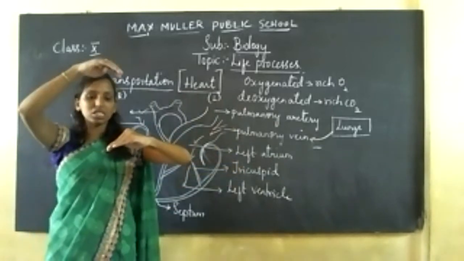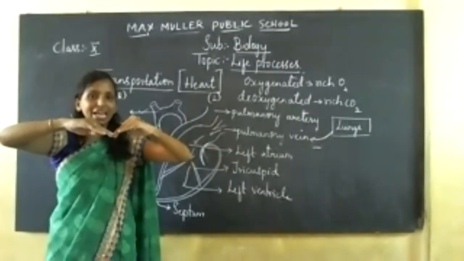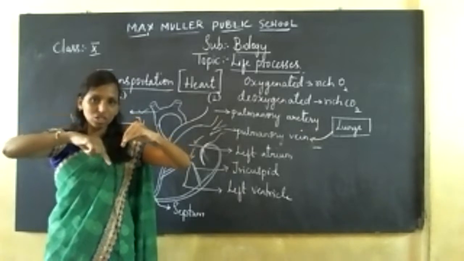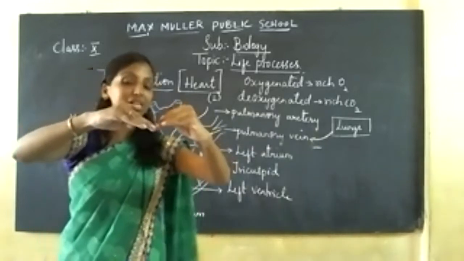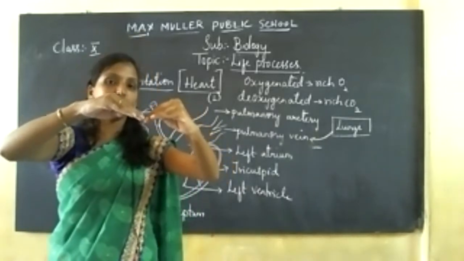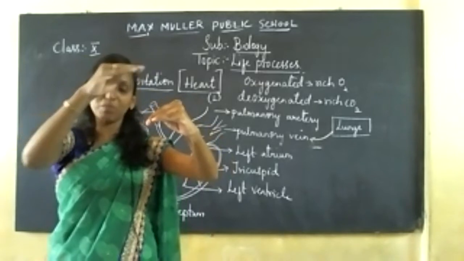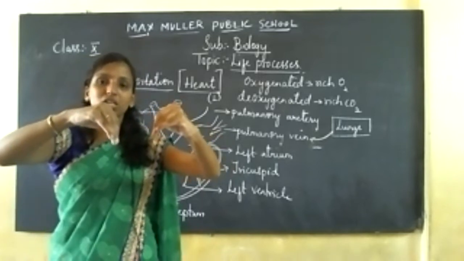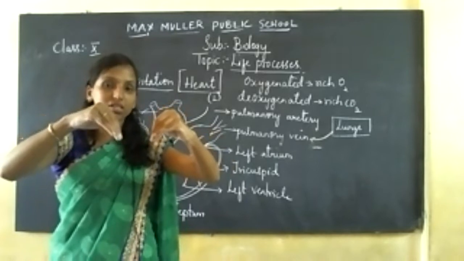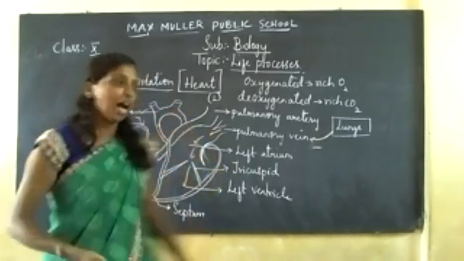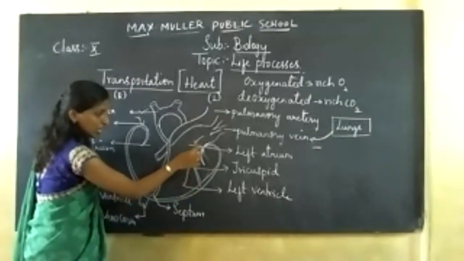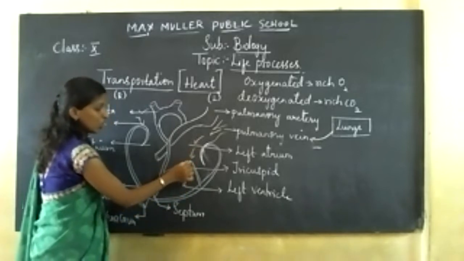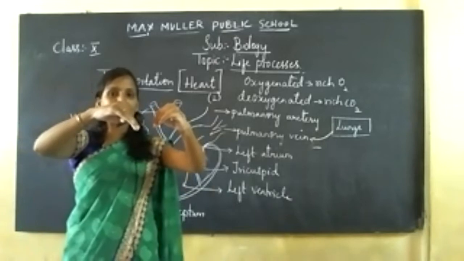Once the blood is flowing, the valve in the atrium region will open, where the blood has to enter the ventricle region. See, this is just a valve. When the blood is flowing from the atrium region to the ventricle region, at that point of time the valve remains open. That is called atrial systole. Then after the blood has flowed from the atrium into the ventricle region, you can see the valve will remain closed. So as it remains open, it is called atrial systole.